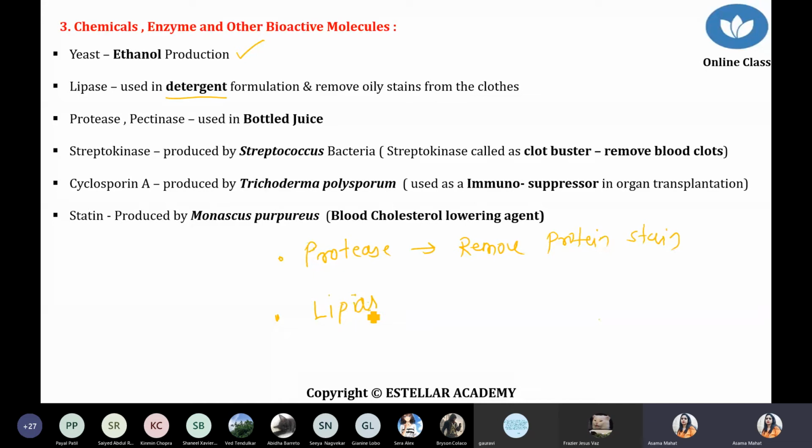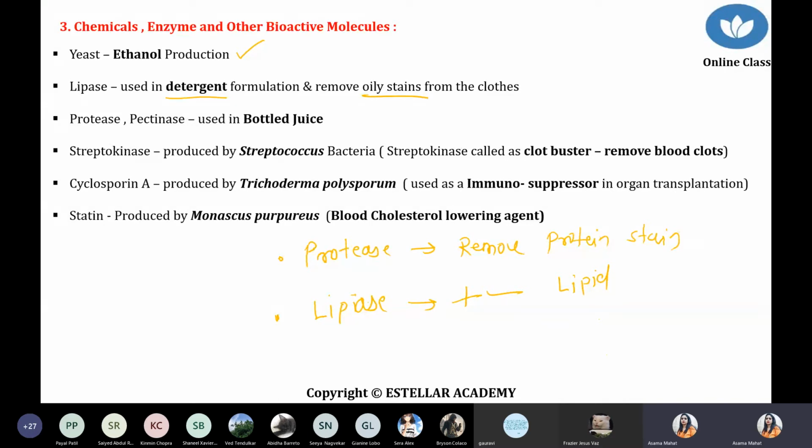So what is the function of lipase? Lipase can remove lipid stains. Lipid means if oil or some other oily product has fallen, it can easily remove it. So lipase is an enzyme used in detergent formulation to remove oily stains from clothing. Protease is also used, but here we are talking about lipase, also used inside the detergent to remove oily stains.